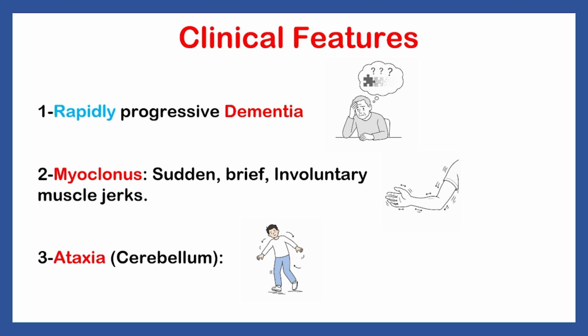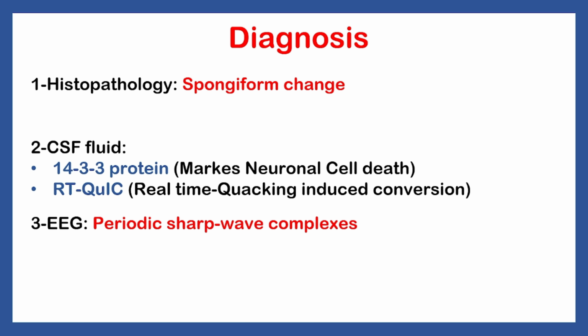Second, myoclonus, which means sudden, brief, involuntary muscle jerks. This happens because the abnormal prions also accumulate within the motor neurons controlling the muscles, affecting them and causing the death of the motor neurons, and that's why this symptom occurs. Also, it causes ataxia, which is the loss of coordination. The patient will have a hard time walking, and if they try to walk, they will fall down. This happens due to the disease affecting the cerebellum also.